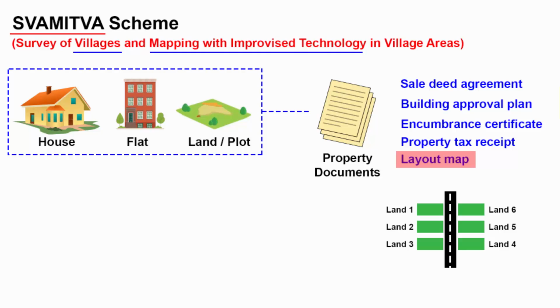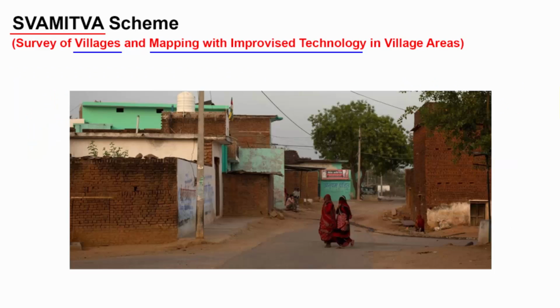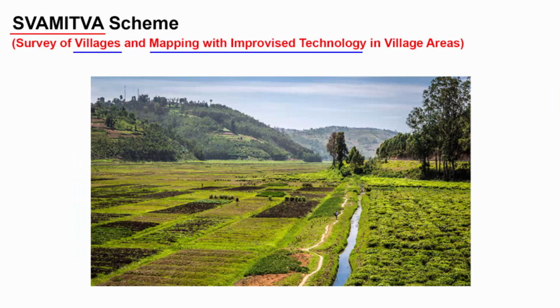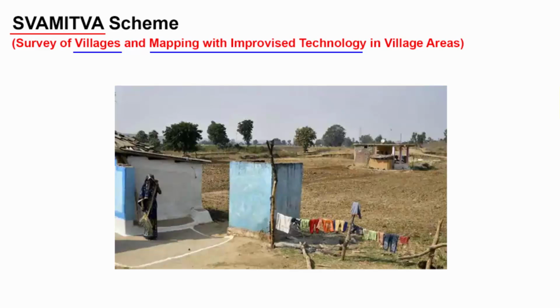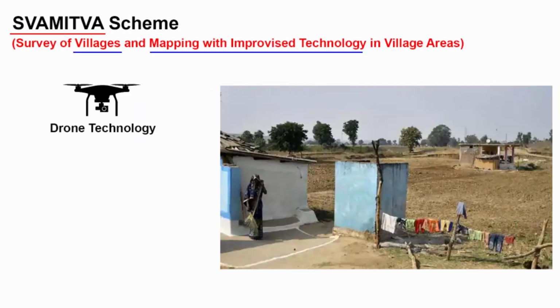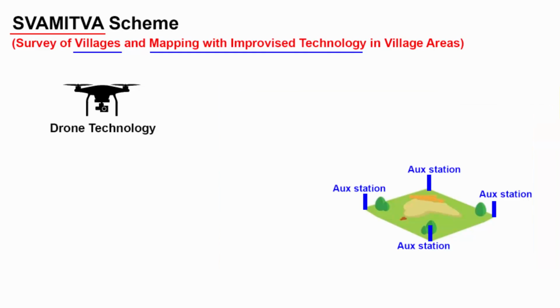In cities, almost every land is properly registered and marked by the government. But when you go to rural areas, there are large portions of land occupied by locals and these lands don't have any clear layout and demarcation. The Government of India to a certain extent has information about the agricultural land, but even a large portion of rural land is still unmapped. So the Government of India wants to map this land by using drone technology and CORS,